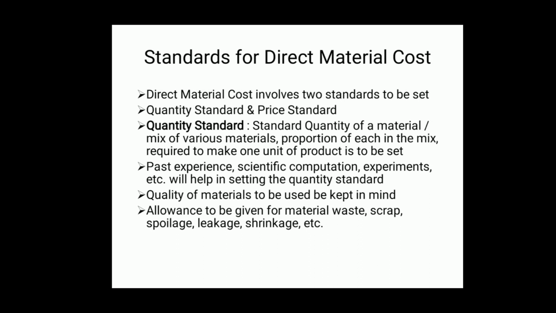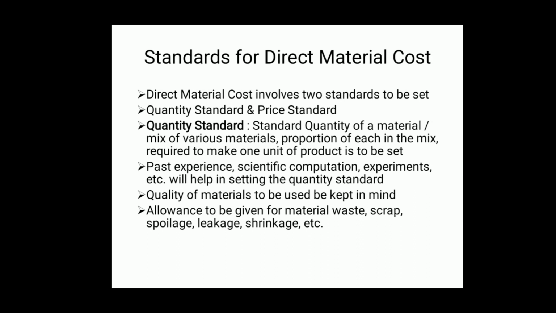Here, standard quantity of a material or standard quantity of mix of various materials, and the proportion of each in the mix required to make 1 unit of product is to be set. When a product is to be produced, the organization may be making use of one material or two or more materials.